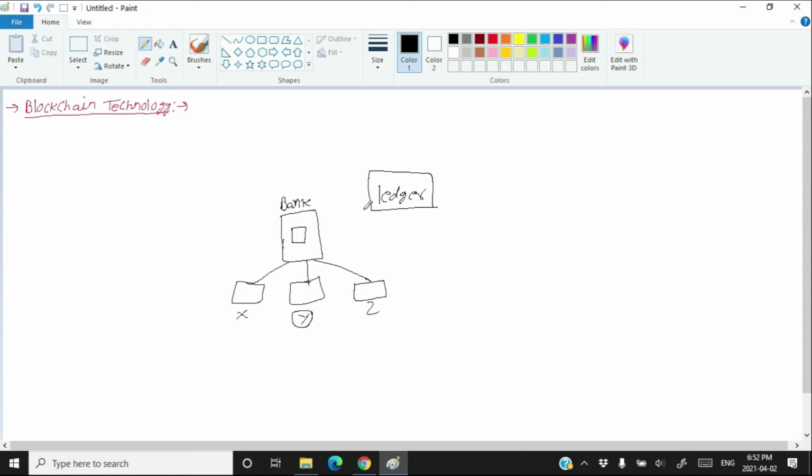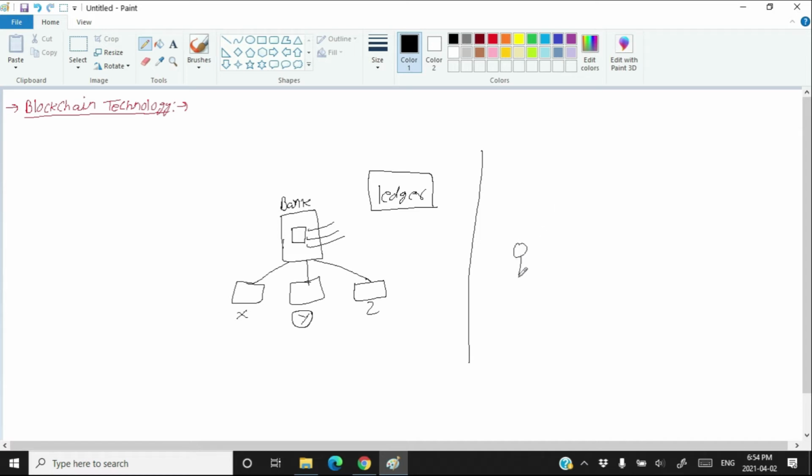There is another way in which you do not need any centralized server to maintain your transaction details, to maintain your ledger. And that technology is called the blockchain technology. Now the question is how the blockchain technology removes the need for the bank or any centralized transaction maintenance system. Now let's see how the blockchain technology works.